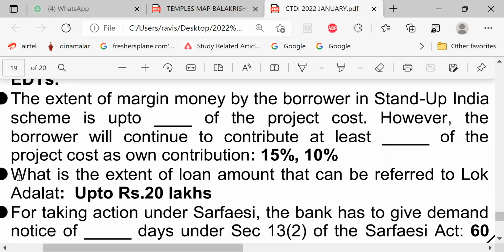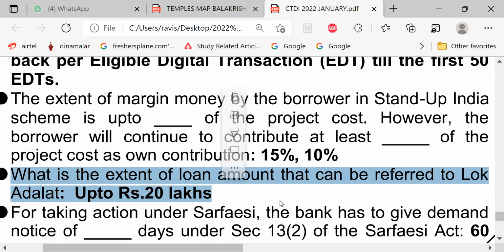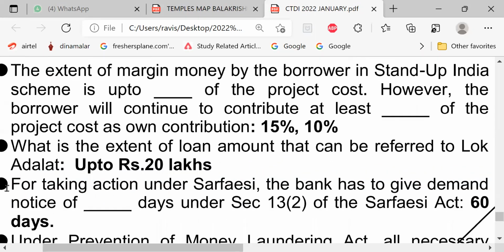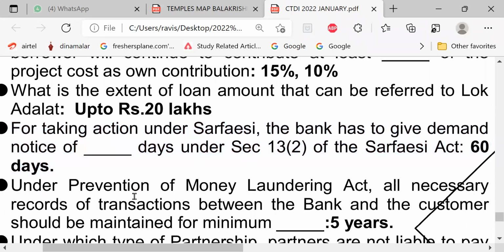What is the extent of loan that can be referred to Lok Adalat? Answer is ₹20 lakhs. For taking action under SARFAESI, the bank has to give a demand notice of 60 days under Section 13(2) of the SARFAESI Act.